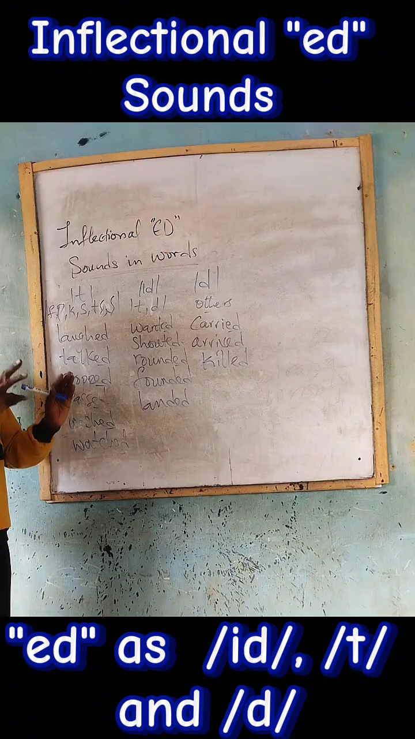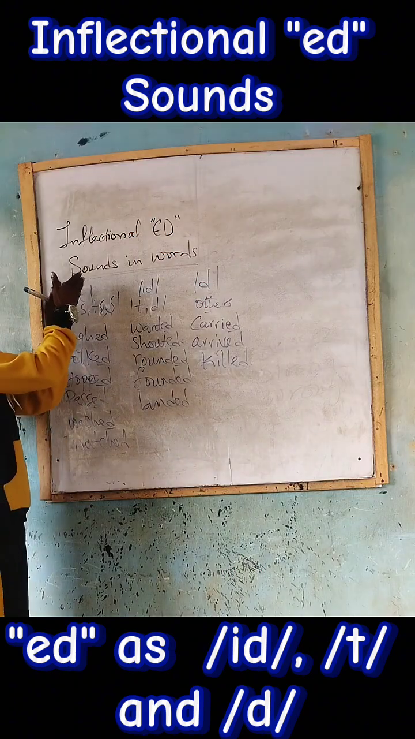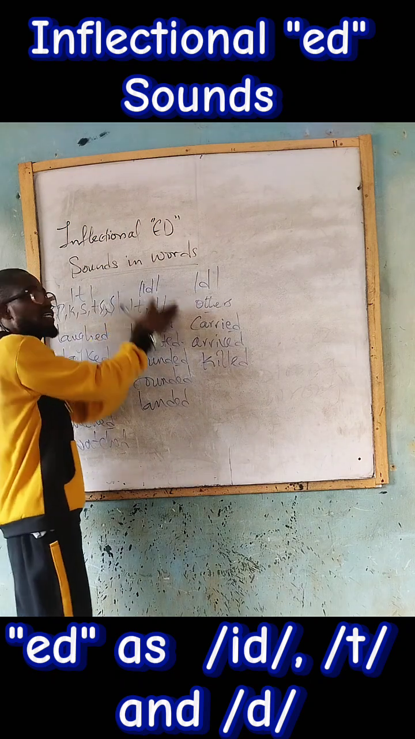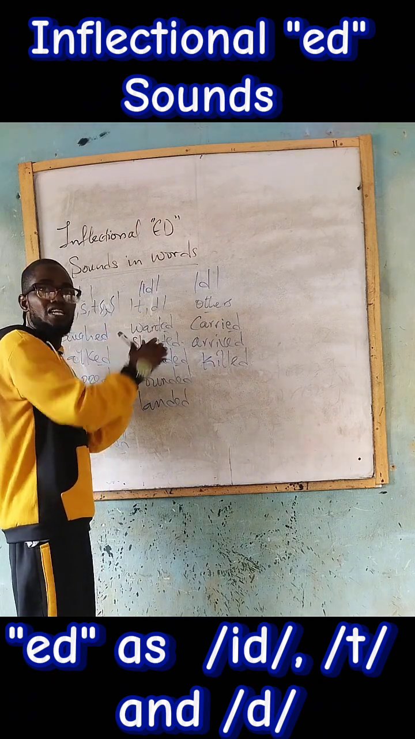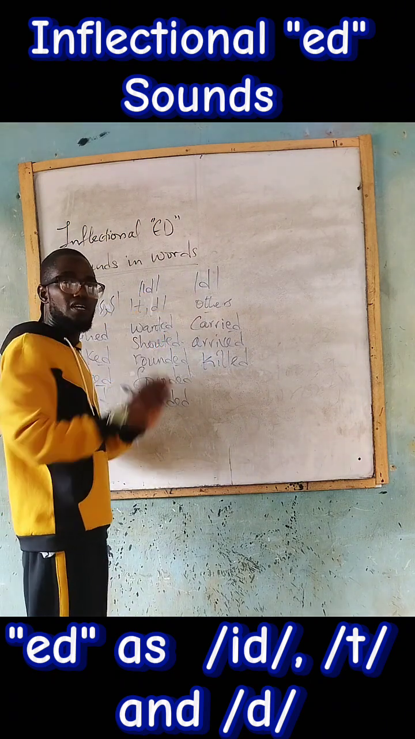So inflectional ed in words can sound as t, id, and d, depending on the last consonant sound in that word.